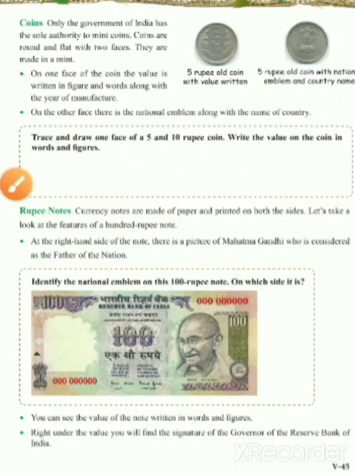Now, let us see about the notes. The currency note used in India is the Indian rupee, which is printed on paper. It has two sides. At the right hand side of the note, we can see the picture of Mahatma Gandhi, who is considered as the father of the nation.